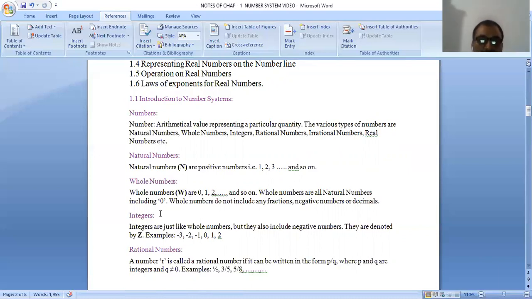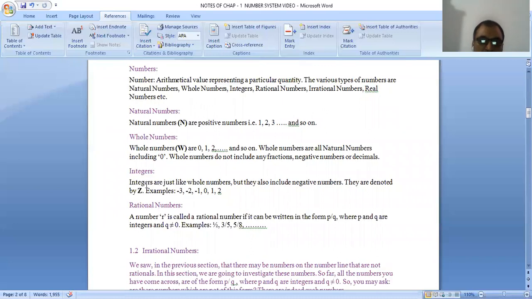Understood? Now we move on to integers. Integers are just like whole numbers, but they also include negative numbers. They are denoted by Z. All positive and negative numbers including 0 are known as integers, for example -3, -2, -1, 0, 1, 2, and so on.